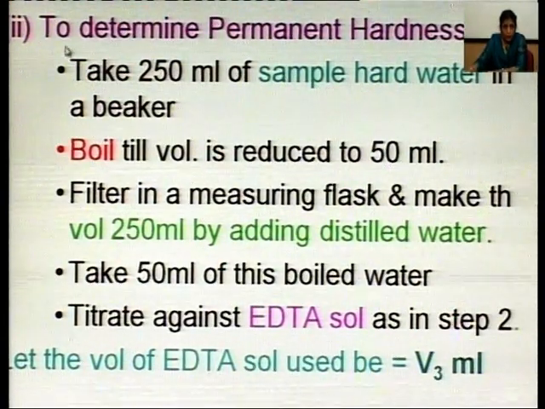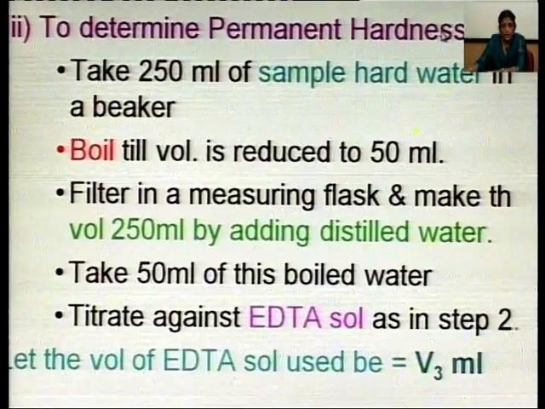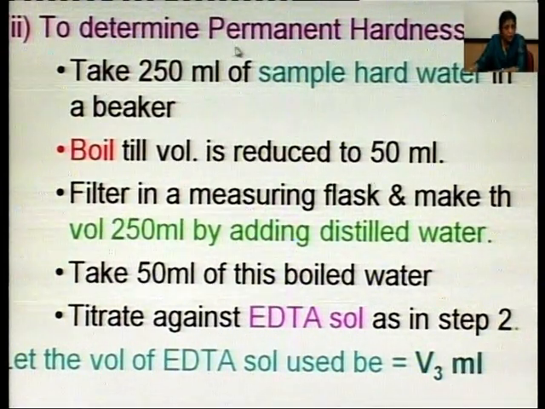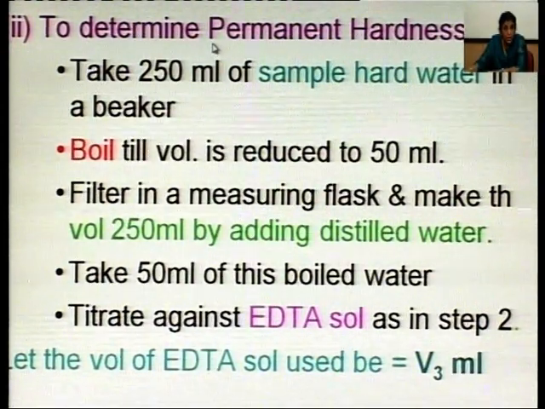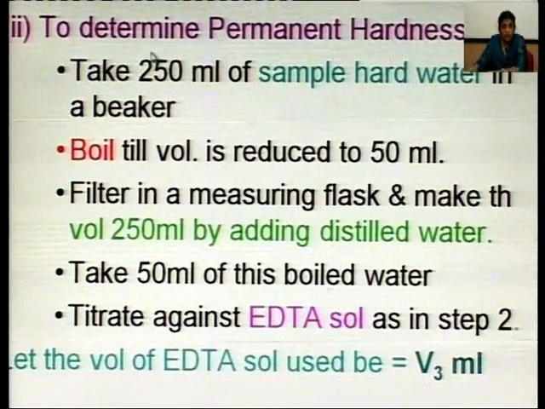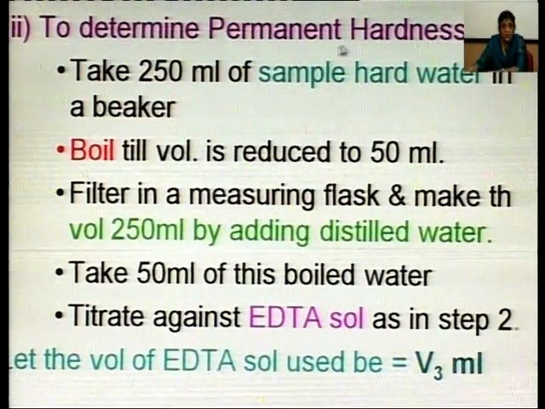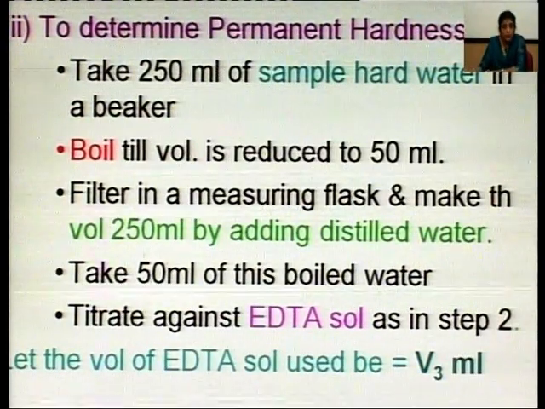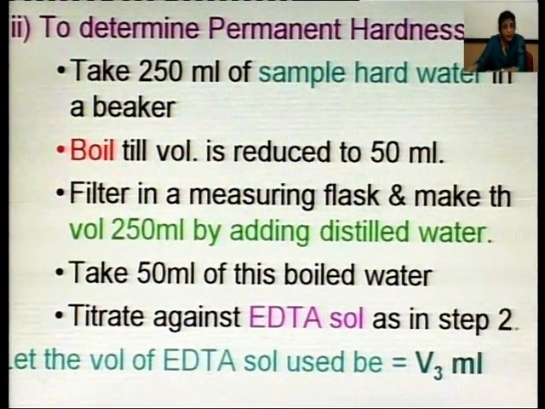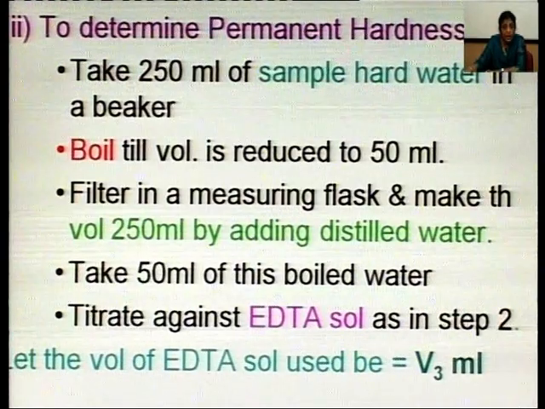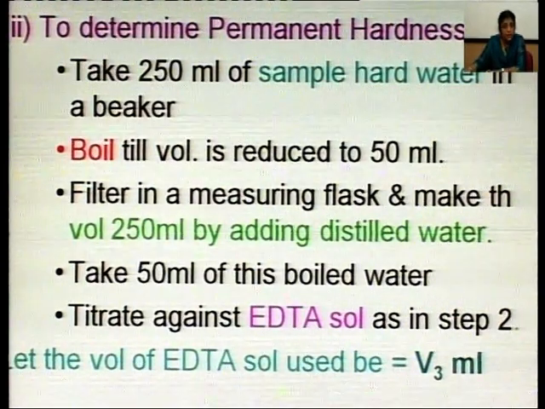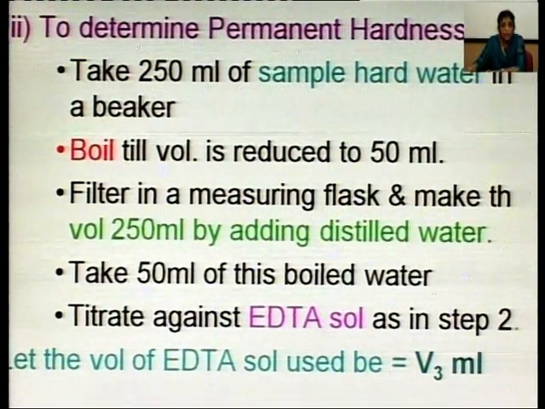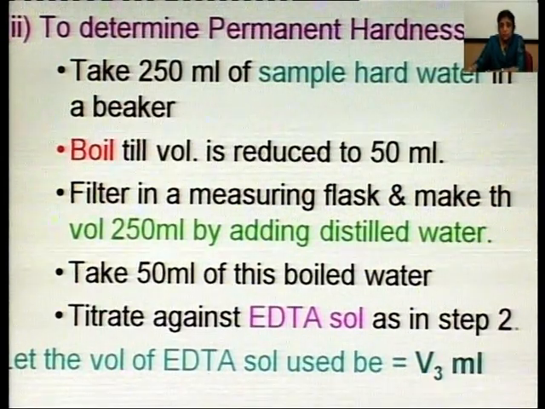The step 2 is to determine permanent hardness. In the previous step we have determined total hardness and now we have to determine permanent hardness. It can be determined by boiling sample hard water, because on boiling temporary hardness will be removed, and the water which will be left behind will contain only permanent hardness causing substances.